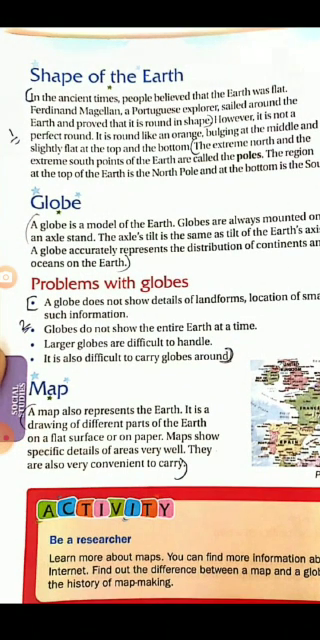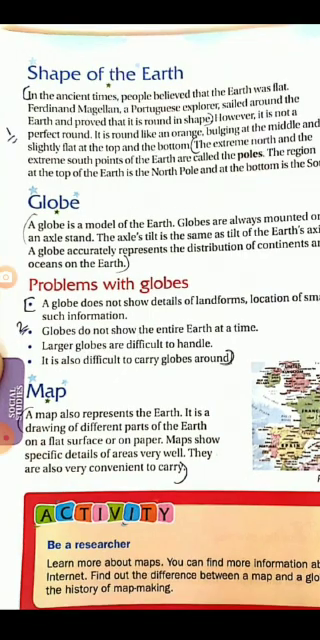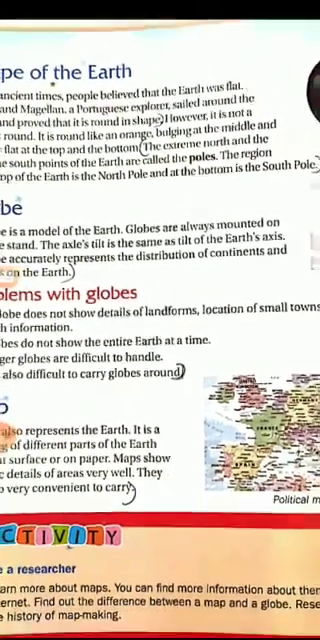So I guess you all are clear with the shape of the earth. It is spherical in shape. It is not flat, it is spherical in shape. So now the next point which we are going to discuss is about the globe.